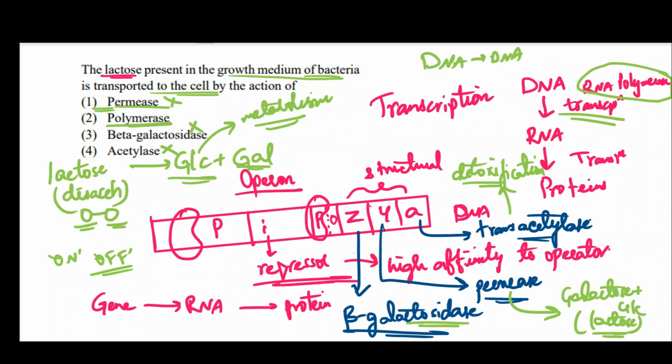So the correct answer for this is, sorry, it's not permease, it's not polymerase. So what's the right answer? Permease. The lactose present in the growth medium of bacteria is transported to the cell by the action of permease. Beta galactosidase helps in cleavage of your disaccharide into glucose and galactose. Polymerase plays a role basically in replication or transcription. If it is DNA polymerase, it plays a role in replication. RNA polymerase plays a role in transcription. So the correct option for this question is option 1, permease.